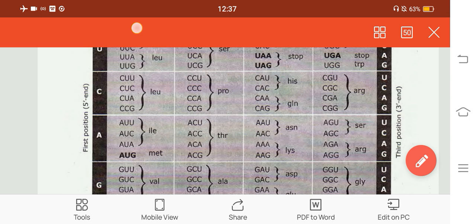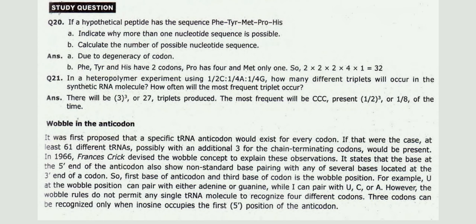Next, a study question. If a hypothetical peptide has the sequence phenylalanine, tyrosine, methionine, proline, histidine, indicate why more than one nucleotide sequence is possible. Calculate the number of possible nucleotide sequences. More than one nucleotide sequence is possible due to degeneracy of the codon. Phenylalanine and tyrosine have 2 codons each, proline has 4, and methionine has only 1. So we get 32 possible nucleotide sequences.